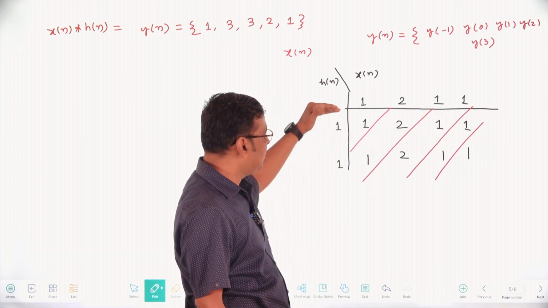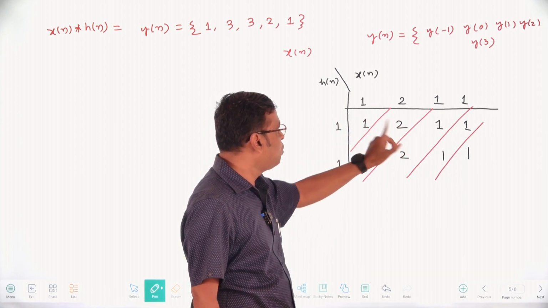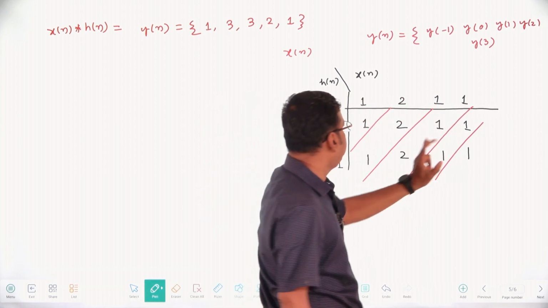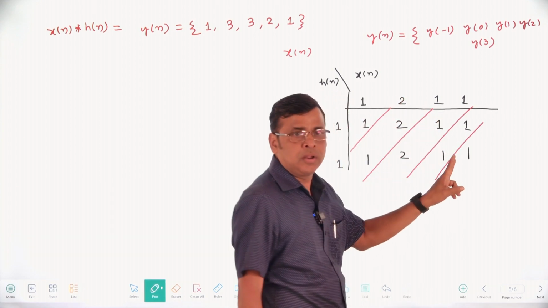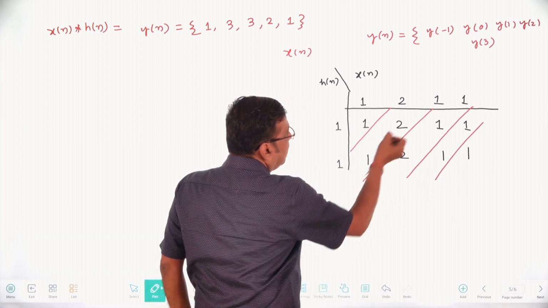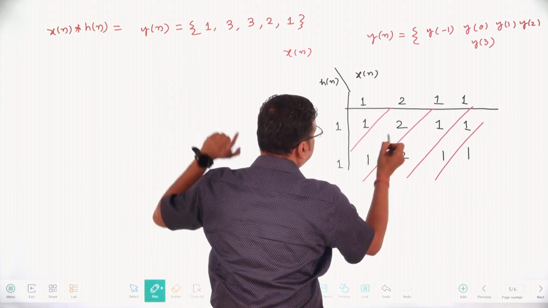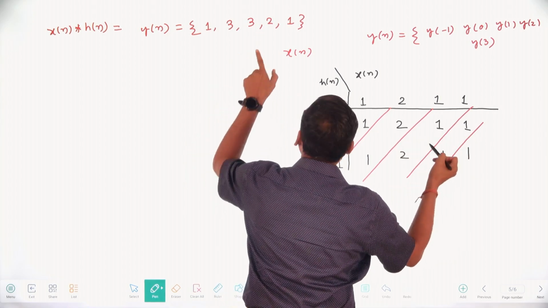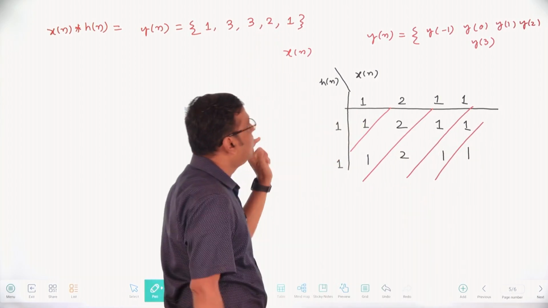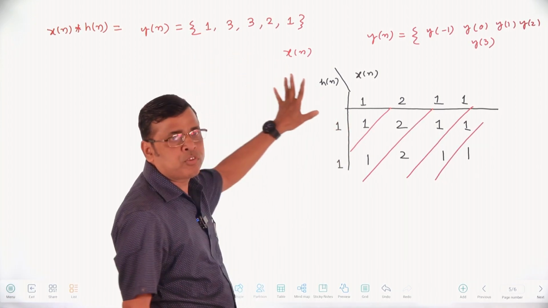Here, this is your x of n, 1, 2, 1, 1, and that is your h of n, 1, 1. Simply multiply these values: 1 into 1 is 1, 1 into 2 is 2, 1 into 1 is 1, and so on. And then add diagonally like this. Here first 1, second 1 plus 2 is 3, 1 plus 2 is 3, 1 plus 1 is 2, and this is 1. You will get this value, and you're absolutely right.